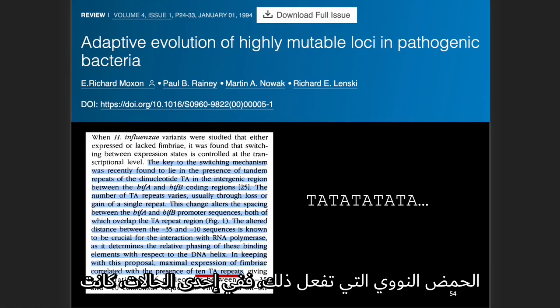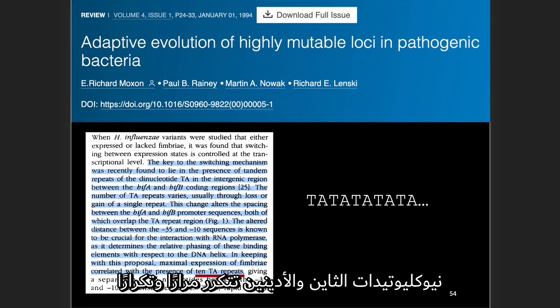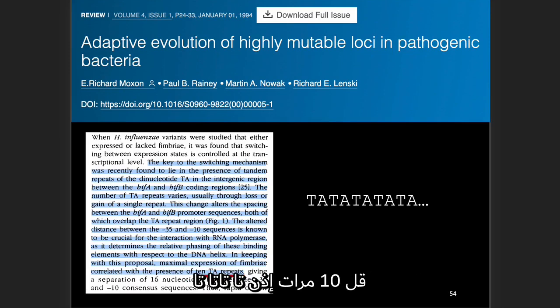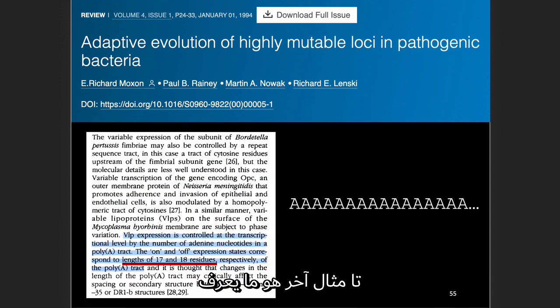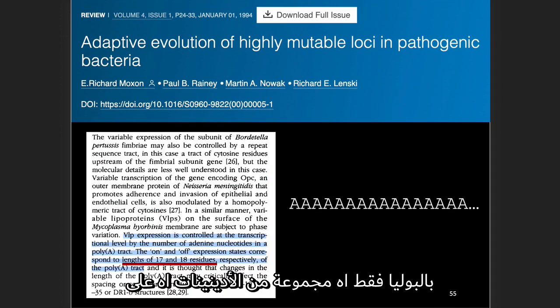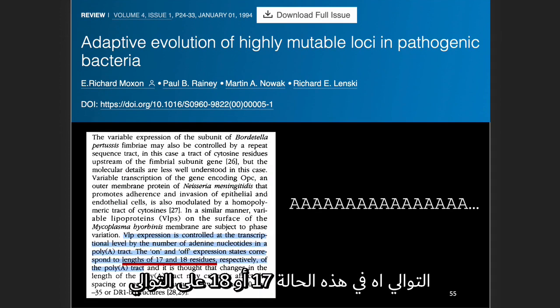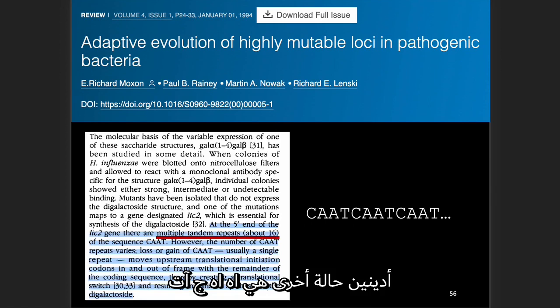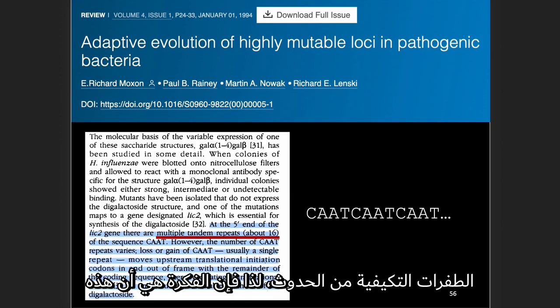In one case, it's the thymine and adenine nucleotides repeated over and over again, about, say, 10 times. So TA, TA, TA, TA, TA. Another example is what's known as poly-A, just a bunch of adenines in a row. In this case, 17 or 18 adenines in a row. Another case is CAAT repeated over and over again, in this case about 16 times. So you have these sequence signatures in the genome that enable these adaptive mutations to occur.